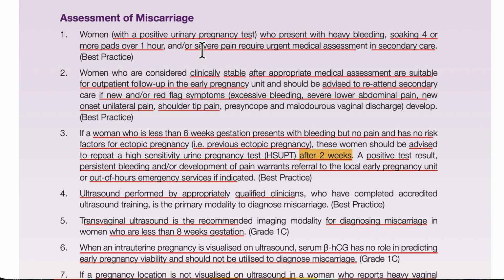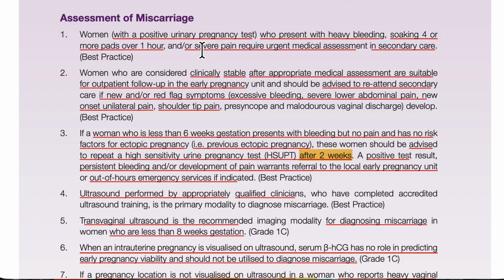remember, no pain. But if she has PV bleeding with pain at less than 6 weeks, mostly it will be ectopic. Here there is no pain; she only came with some bleeding, so maybe delayed menses. So we will do the pregnancy test, and after the pregnancy test we will do the ultrasound to know the viability of the fetus, or where the fetus is, outside as in ectopic or inside, or whatever it is.